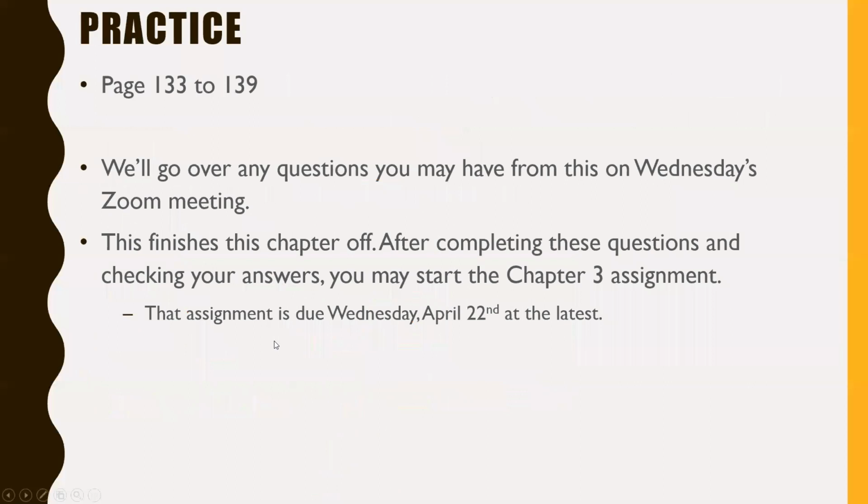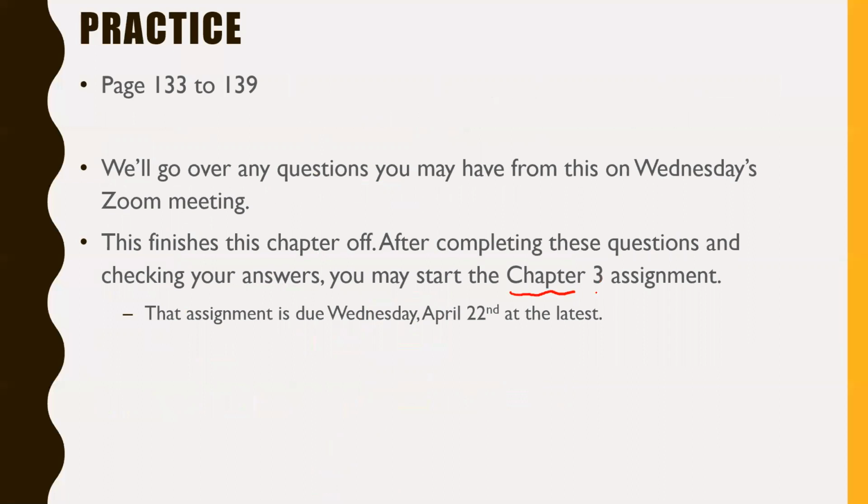Anyway, moving on here for practice, I want you to do pages 133 to 139, do all the questions in that range. We're going to go over any questions you might have from this during tomorrow, that's Wednesday's Zoom meeting, okay? That finishes off this chapter. We're actually done the statistics chapter. That actually went pretty quick. So after completing these questions and checking your answers, you may start the Chapter 3 assignment.